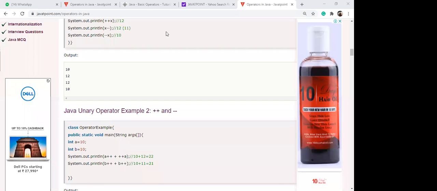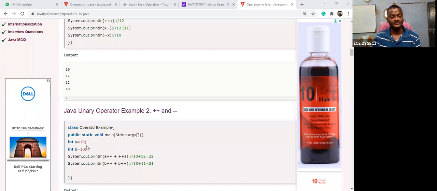Saujanya, can you please answer this question? Let us take a is equal to 10. What is the first answer? A plus plus plus plus plus a. What's your answer?